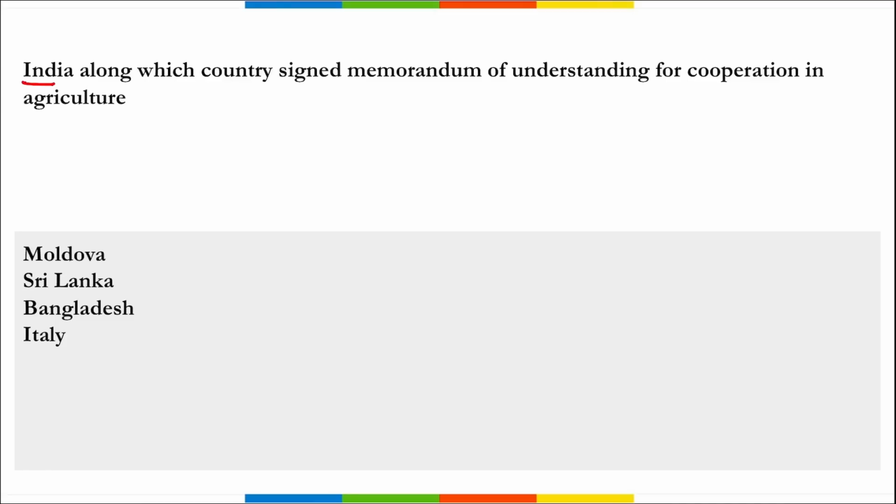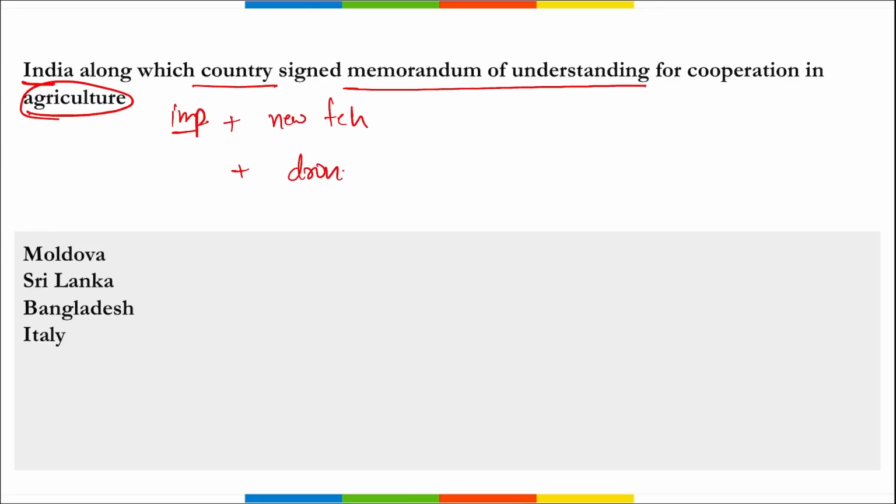Next, India, along with which country, signed a memorandum of understanding for cooperation in the agriculture sector, right? That how can we improve our agriculture sector? How can we incorporate new technologies in this sector? Say for example, how can we increase the use of drones in agriculture, right? This will help us to spray pesticides, right? Help us in irrigation perspective, correct?